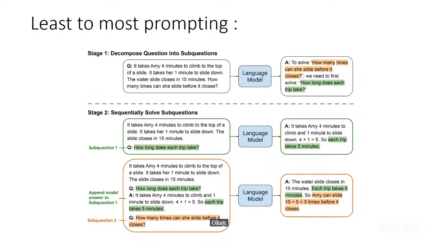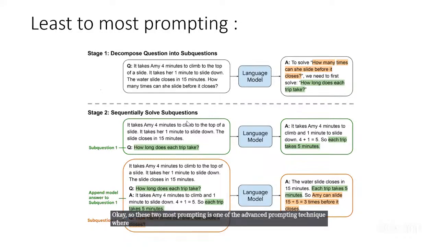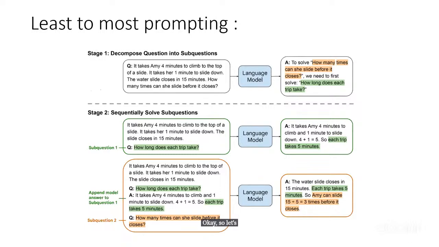So least to most prompting is one of the advanced prompting techniques where it is an extension of chain of thought prompting, but it takes it one step further to generate far better responses and to generate responses in a step-by-step manner so that we have a very solid understanding of what ChatGPT has generated. Okay, so let's understand how it works.